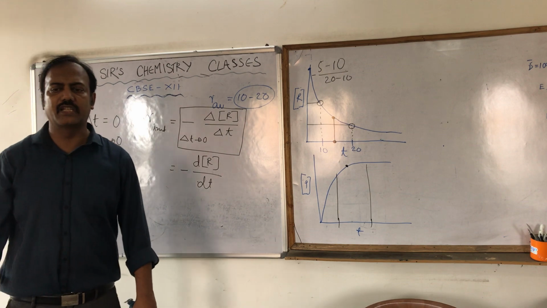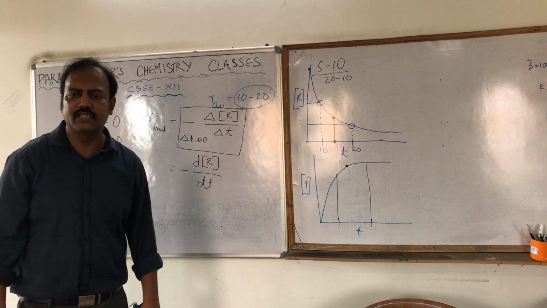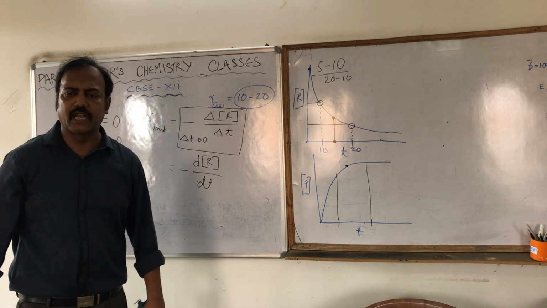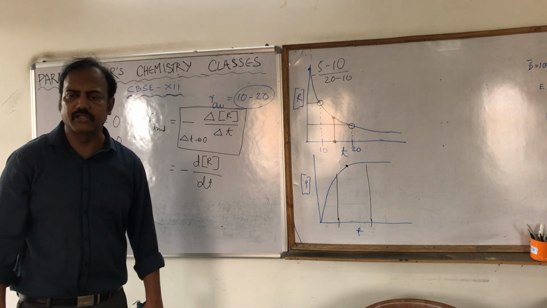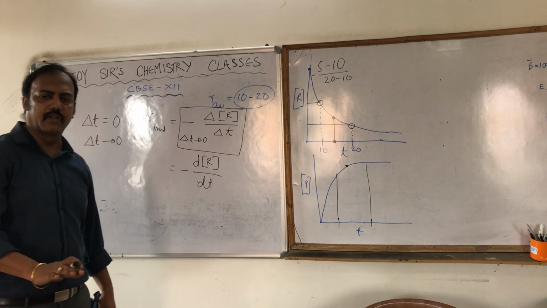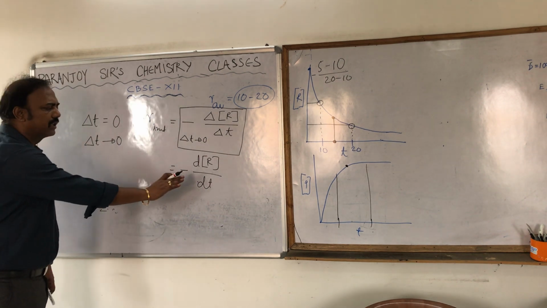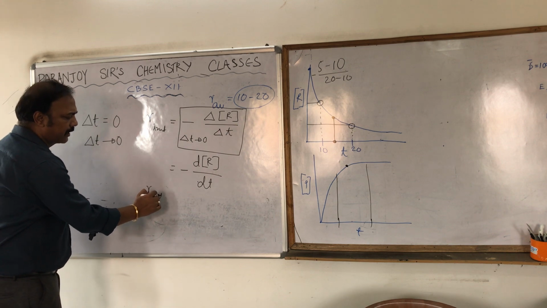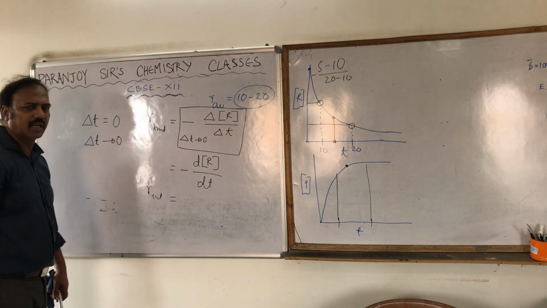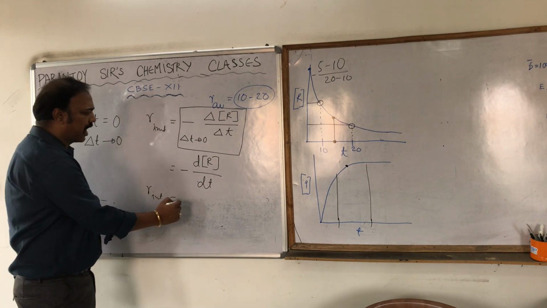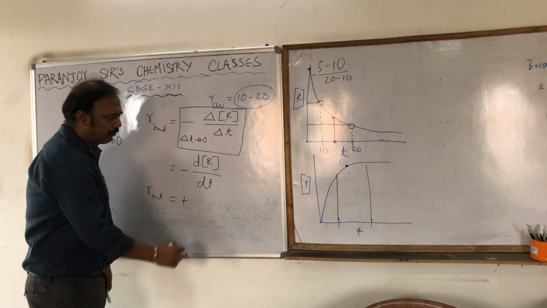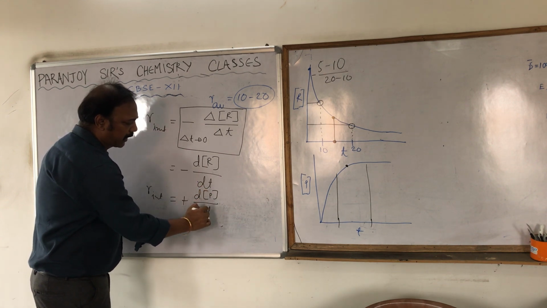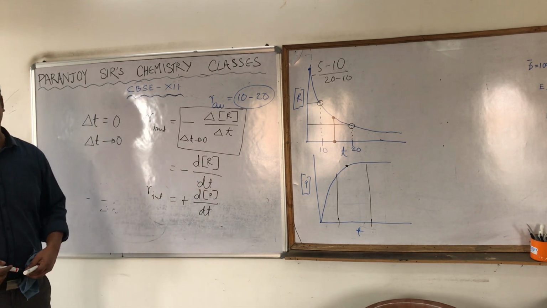The negative sign is there because the concentration of the reactant is decreasing. That is dR/dt. In the same way, instantaneous rate can be expressed in terms of product as plus, obviously plus now, plus d concentration P dt.